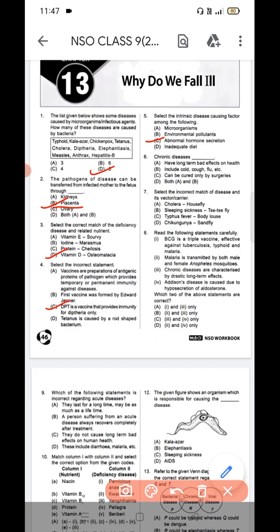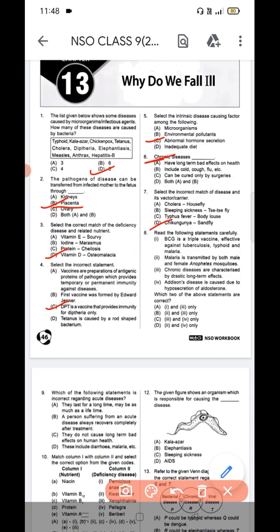Question number 6. Chronic diseases have two long-term bad effects on health. Question number 6, A is the correct answer. Next, select the incorrect match of disease and its vector or carrier. Question number 7, option D is the correct answer, chikungunya, sandfly. This is the incorrect match.